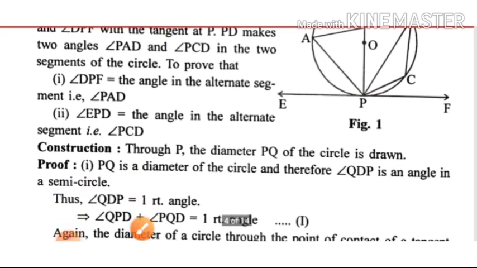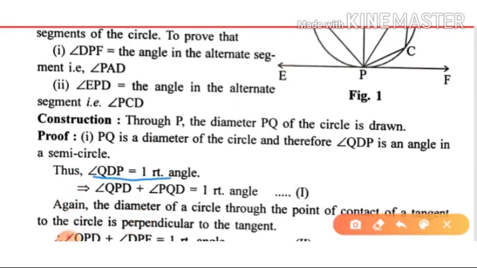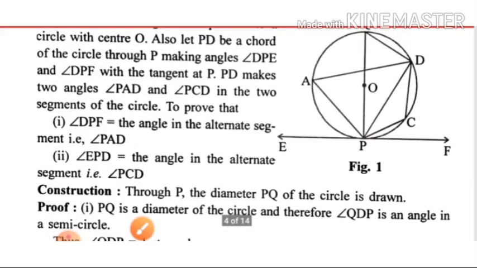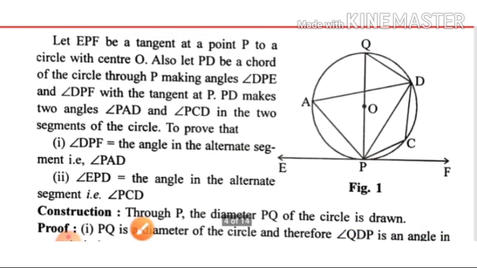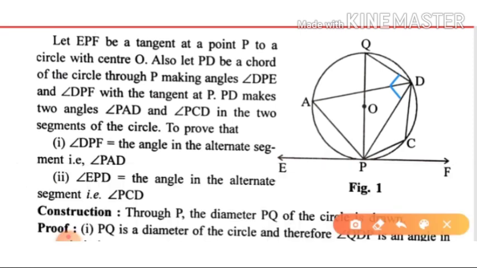Okay, this is what it is said. Through P, the diameter PQ of the circle is drawn. Now if you look here, QDP is a right angle. Why? Because the angle in a semicircle is a right angle.